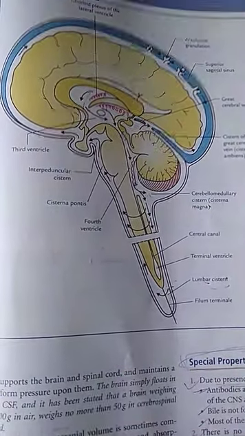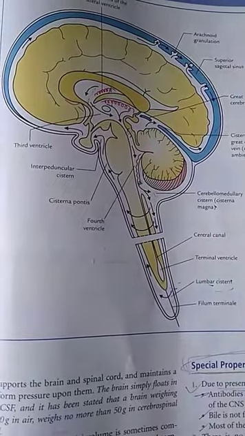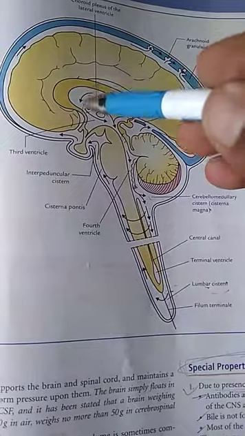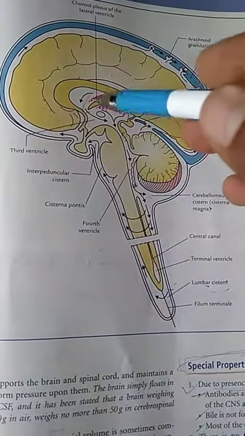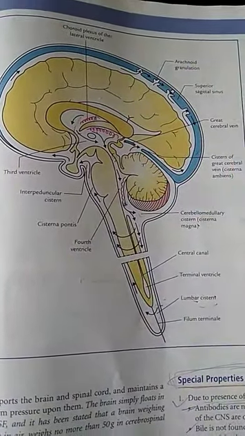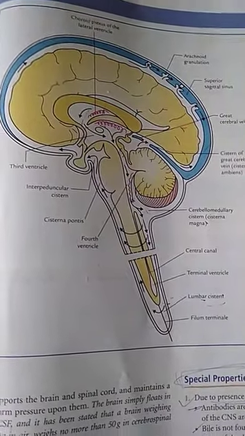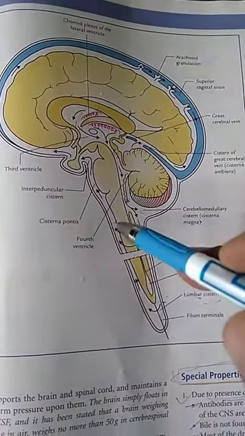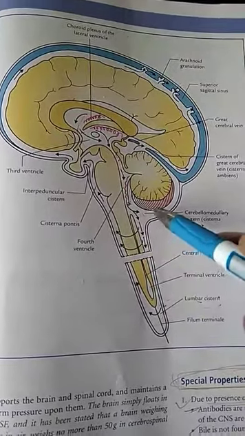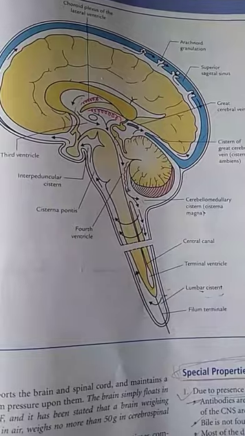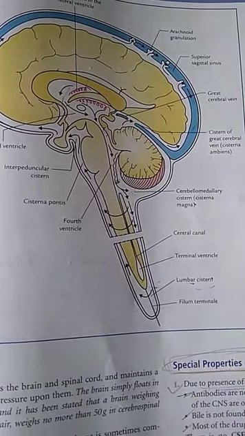There are two types of hydrocephalus, internal and external hydrocephalus. If accumulation of the CSF occurs within the ventricular system, that type of hydrocephalus is known as internal or non-communicating hydrocephalus. And if the excessive accumulation occurs in the subarachnoid space, that type of hydrocephalus is known as external or communicating hydrocephalus.